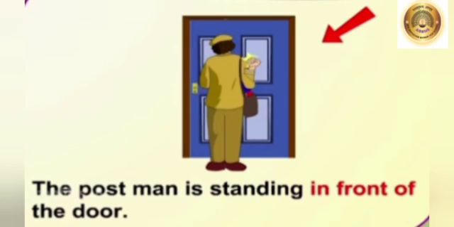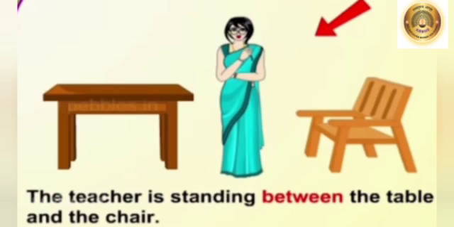Next sentence, the postman is standing in front of the door. In front of tells us where the postman is standing. So, in this sentence, in front of is a preposition. Next sentence, the teacher is standing between the table and the chair.